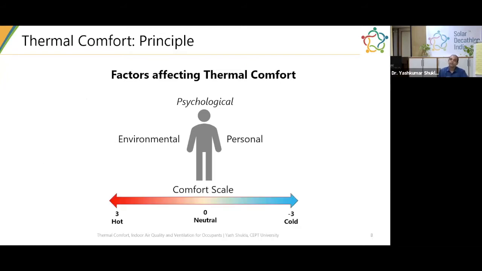And finally, there is a psychological aspect. Psychological aspects are not something I'm planning to cover in this short webinar, but they play a very important role. Where you have grown up, what your background is, whether you have grown up in a tropically acclimatized climate, or in an environment where you have always been exposed to air conditioning.